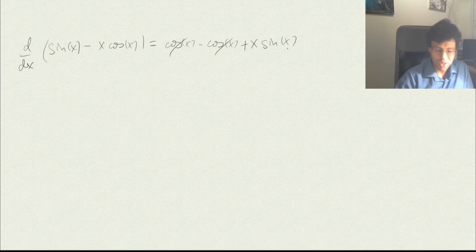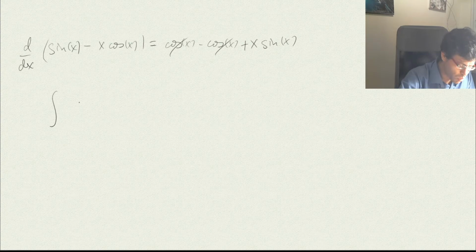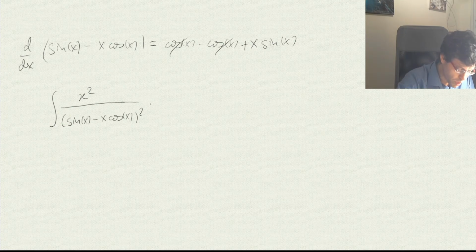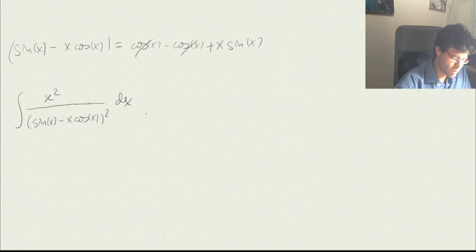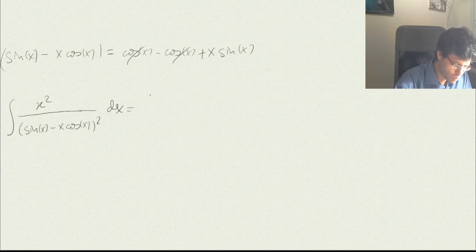And then by analogy we could form the following integral: x squared over sine of x minus x cosine of x, all of it squared, dx, right? And this integral can be solved by the same method. If we were to write x over the sine of x, a similar miracle will happen.